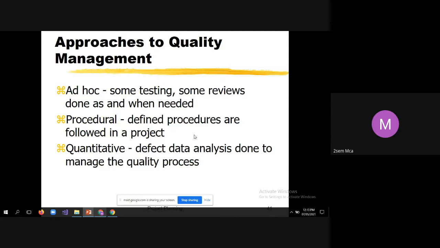Then you do the data analysis. If 10 bugs are acceptable for 100 lines, then 100 can be acceptable for 1000. For 10,000, 100 into 10, that is 1000. Therefore up to 1000 bugs are okay.